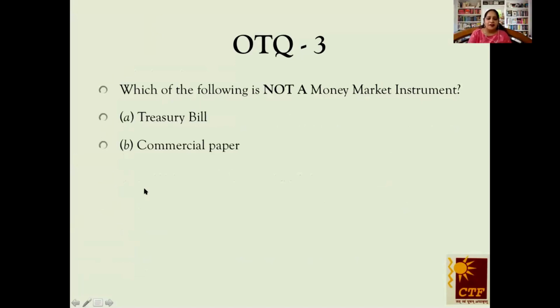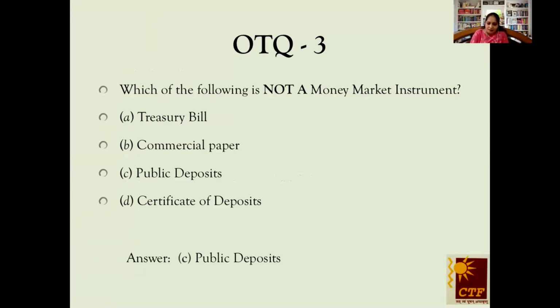Treasury bill, commercial paper, public deposits, and certificate of deposits. Well, this is easier than all the other questions that we have asked. Come on, see, the number is going up like anything. The answer is public deposits. 3 cheers for all the students who answered it correctly. Wow, great. Let's move ahead now.